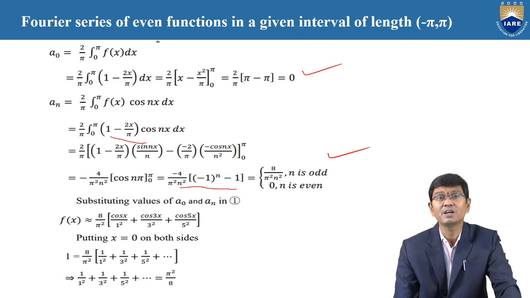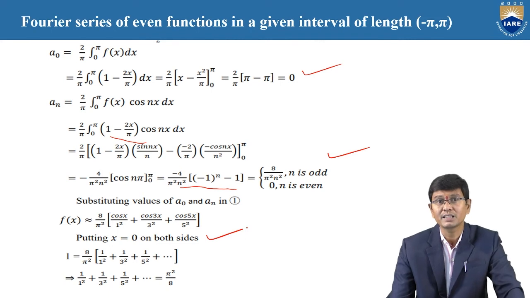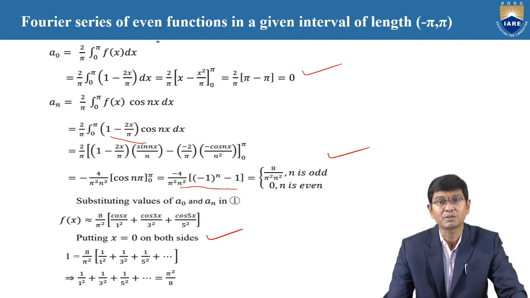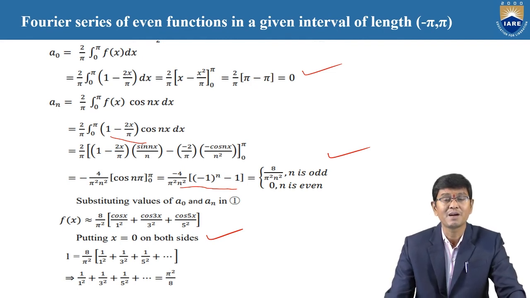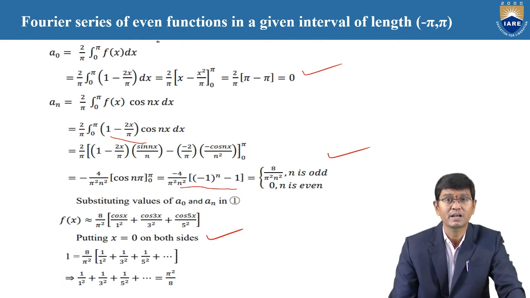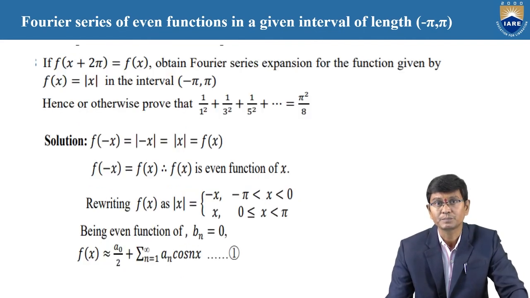And once again, if we replace x equal to 0 on both sides, the LHS at x equal to 0 is 1 only. Therefore 1 is equal to 8 by pi square into 1 by 1 square plus 1 by 3 square plus 1 by 5 square, and so on. Therefore the final conclusion is 1 by 1 square plus 1 by 3 square plus 1 by 5 square, and so on, is equal to pi square by 8, which is the final required series.